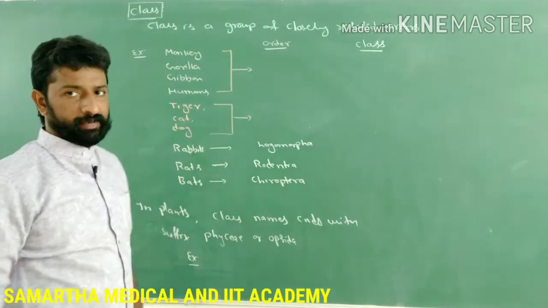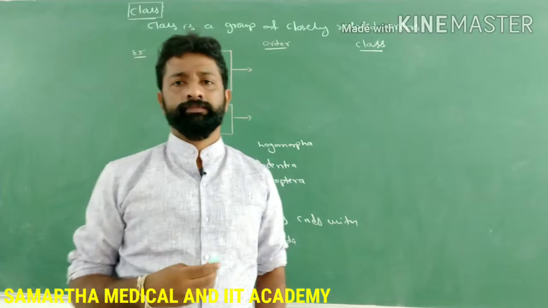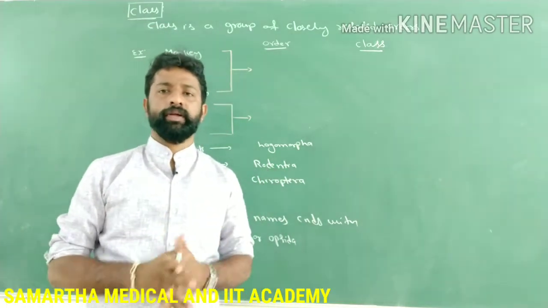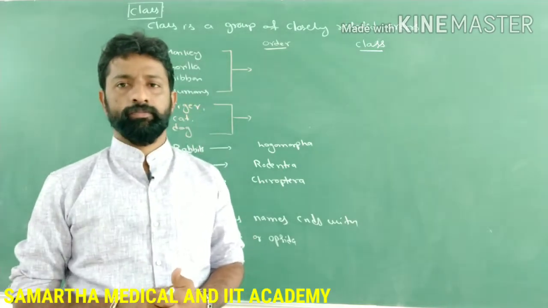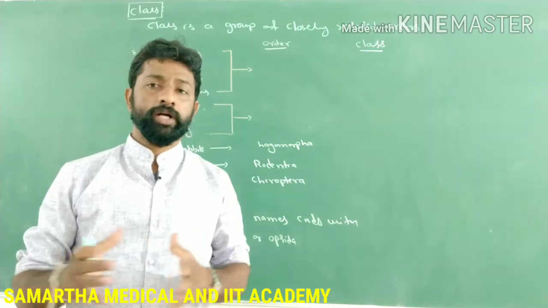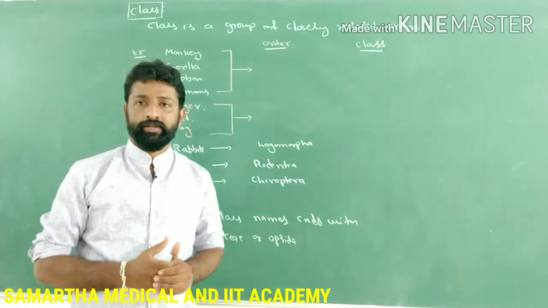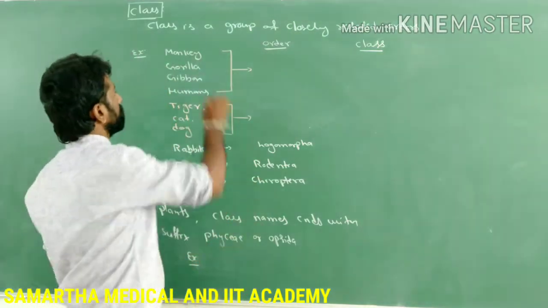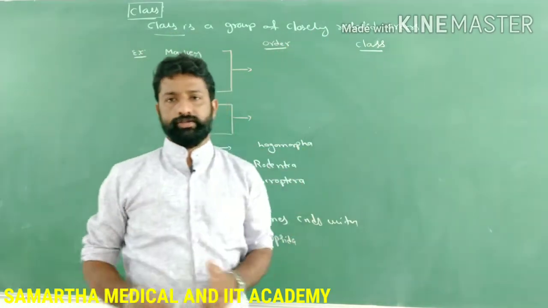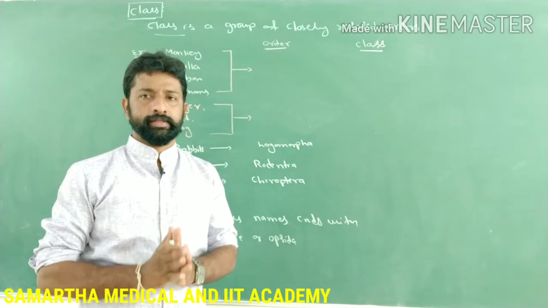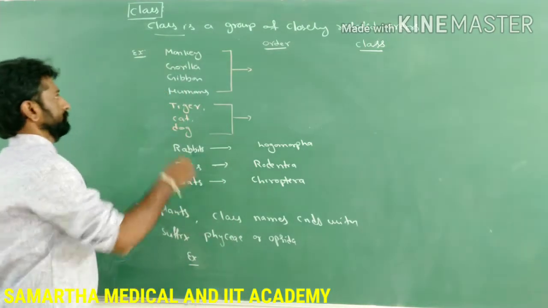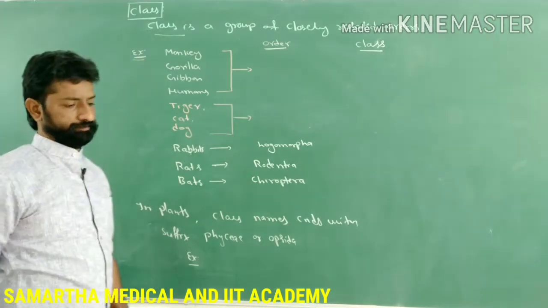So what do we mean by class? Class is a higher category than the order, and it comprises a group of orders which are closely related by showing some common, similar characters between them. So class is a group of closely related orders. Let's see examples of the class then.